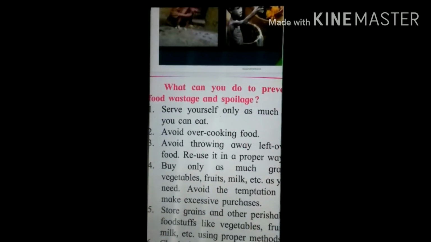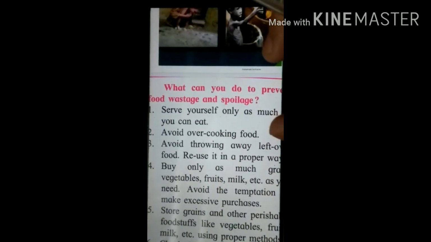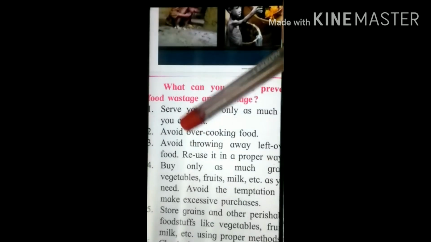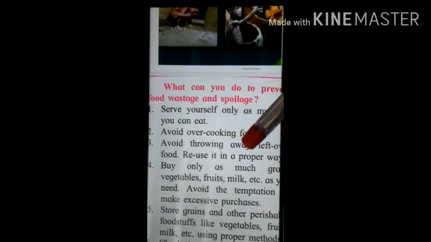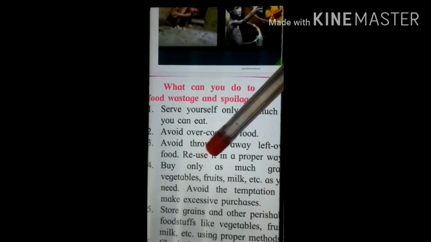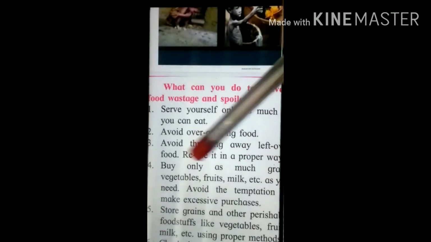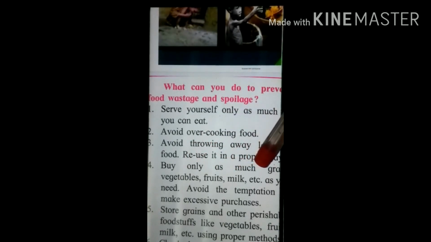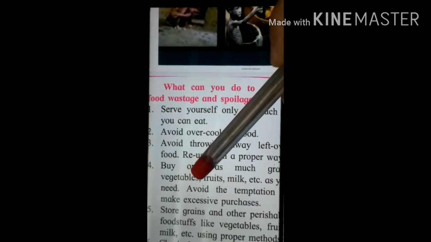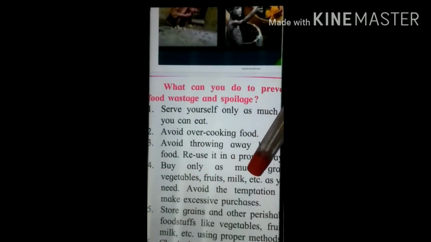If you don't want to eat food, you can give it to the needy, to someone who requires the food. Don't throw it in the dustbin. Reuse leftover food in a proper way. Buy only as much as you require, like vegetables, fruits, milk, etc. Avoid the temptation to make excessive purchases.